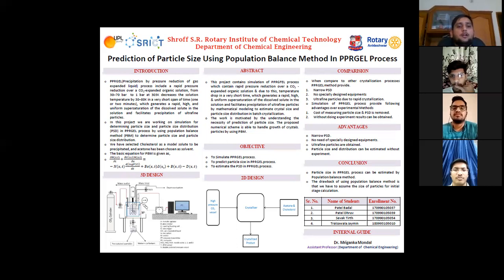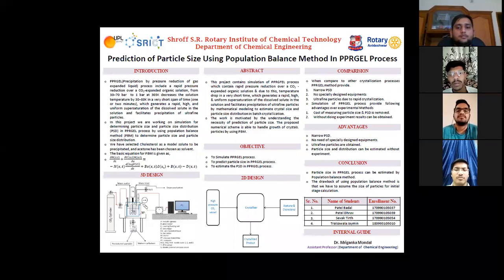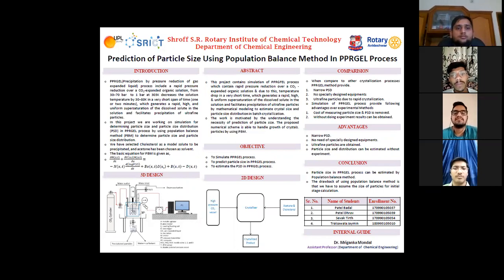Now Bada will tell the comparison. Basically, when we compare to other crystallization processes, the PPR gel method provides a narrow particle size distribution, no specifically designed equipment, and ultra fine particles due to rapid crystallization. Simulation of the PPR gel process provides the following advantages over the experimental method. First of all, the cost of measuring particle size and PSD is removed. And second, without doing an experiment, results can be obtained.